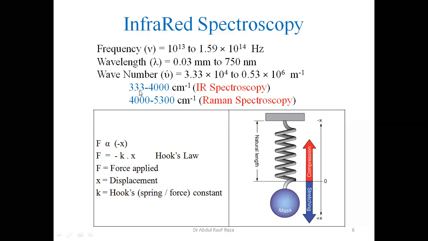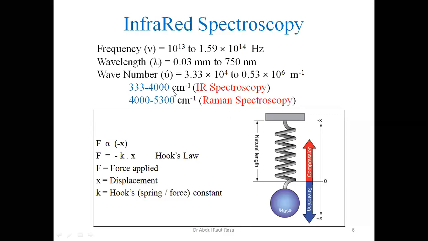The maximum range is 333 to 5300 per centimeter for the IR region. These values of 3 or 4 digits can easily be remembered. So for human memory, this is fine. That's why we focus on per centimeter units rather than per meter units. Similarly, we divide the IR region into two parts.